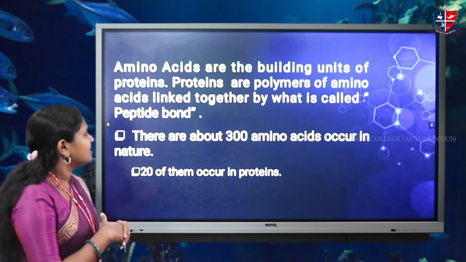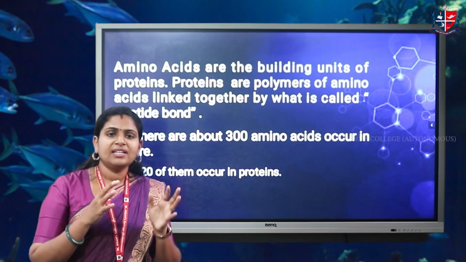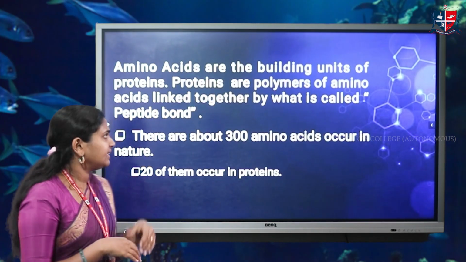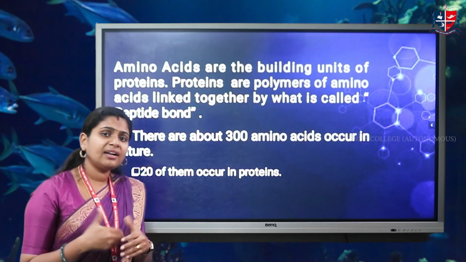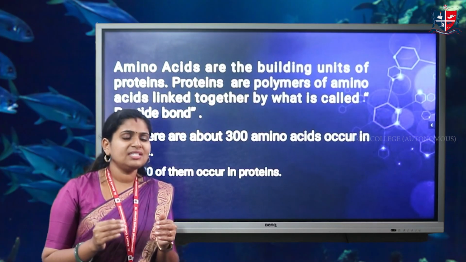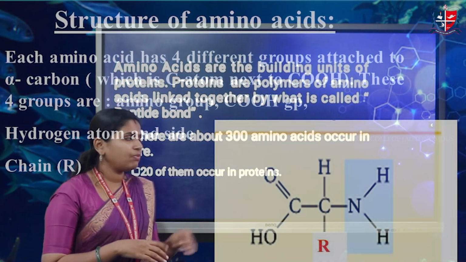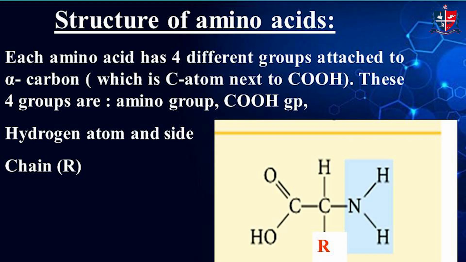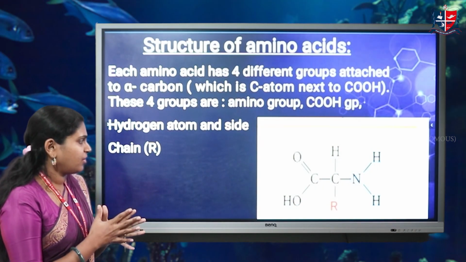Repeating, amino acids are the building units of proteins. Amino acids are biomolecules, and proteins are polymers of amino acids. There are around 300 amino acids, but in proteins there are only 20 amino acids. That is why we are dealing with the 20 important amino acids that are found in proteins.